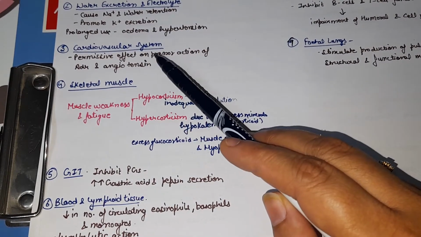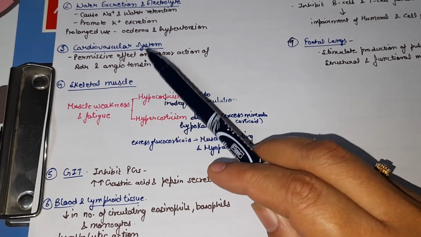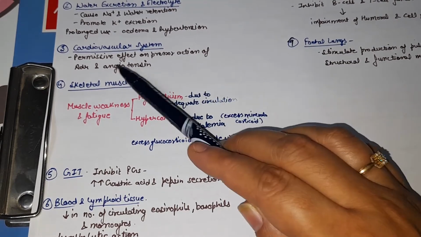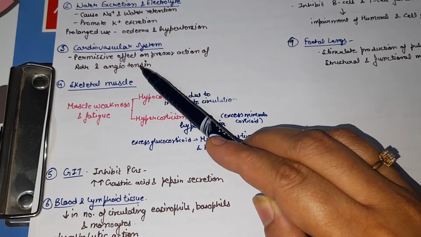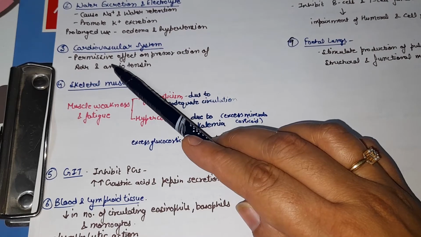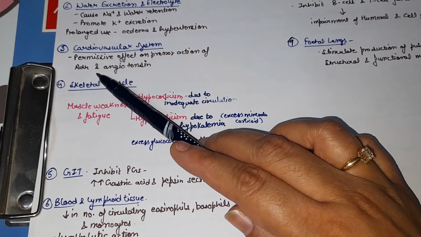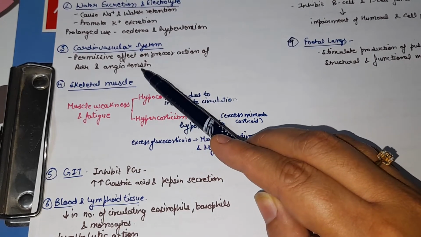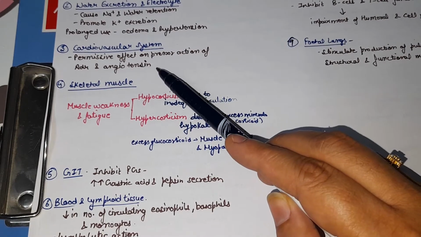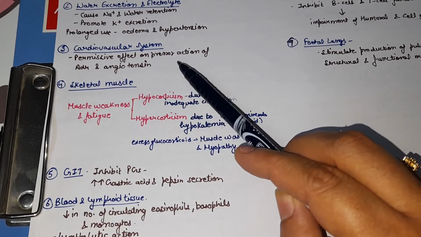Next effect is on the cardiovascular system. As we discussed, glucocorticoids have sodium and water retaining property, so they exert a permissive effect on the pressor action of adrenaline and angiotensin. As they are retaining sodium, they will cause hypertension, and adrenaline also has a vasopressor action, it also causes hypertension, so they have a permissive effect on adrenaline and angiotensin. Angiotensin is also responsible for increase in blood pressure. So on chronic administration, these drugs may cause hypertension and worsening of congestive cardiac failure.